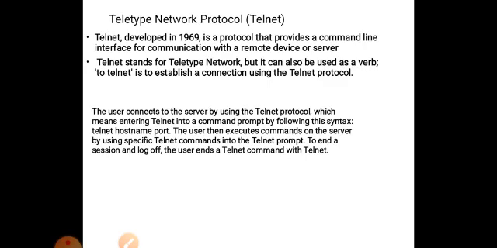Okay. Now telnet. Note this here, it was developed in 1969 to connect a remote device to the server. A remote device means a device at a distance. Here I have a device, and another device which is available in some other remote place. So that is nothing but telnet.